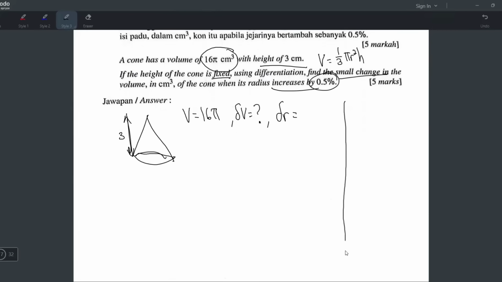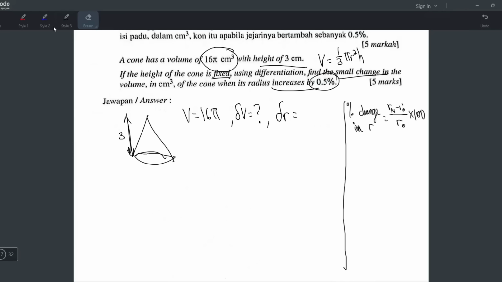So I will draw a line here. There's a formula for percentage change. Let's say I want to find the percentage change in radius, R. The formula is you take the new R minus the old R, divide by the old R, times 100. Then that's how you get the percentage change.